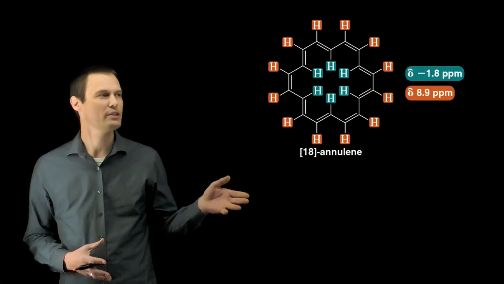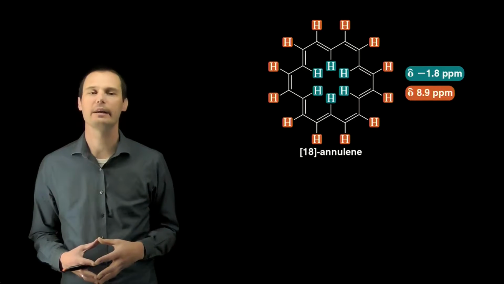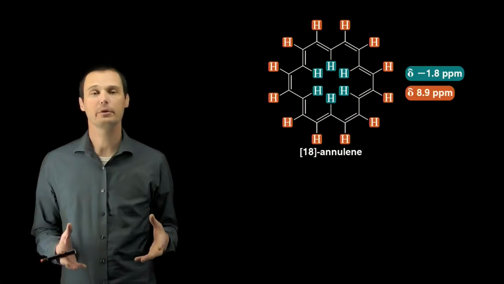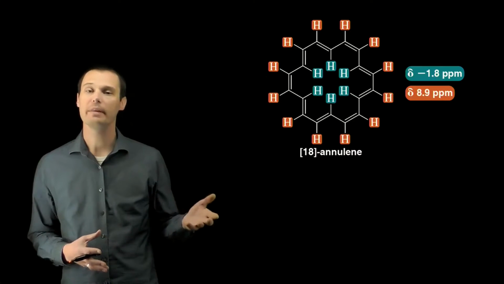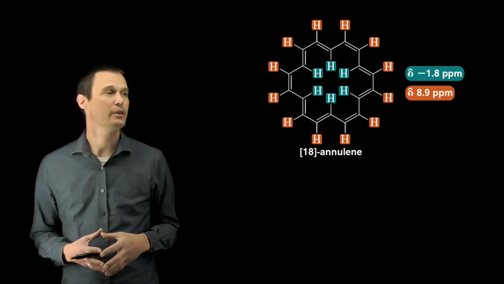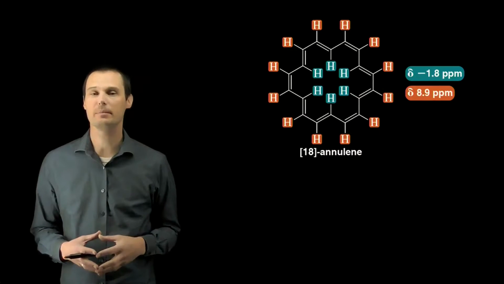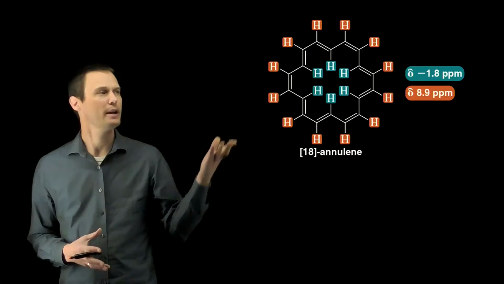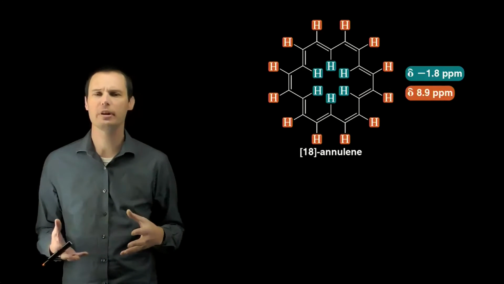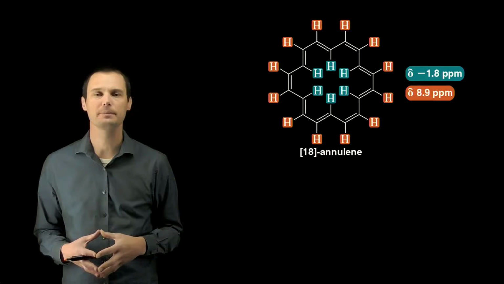This assessment asks us to rationalize why the exocyclic hydrogens on the 18-annulene have a chemical shift of 8.9 ppm, while the endocyclic hydrogens of the annulene have a chemical shift of negative 1.8 ppm, especially when those hydrogens look like they should be fairly similar and should have fairly similar chemical shift values.